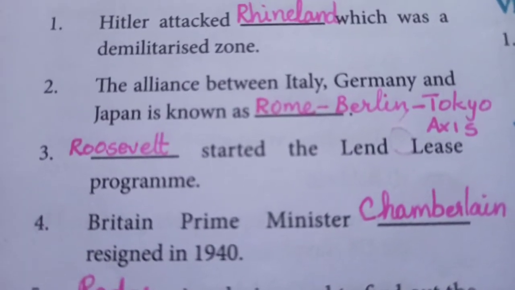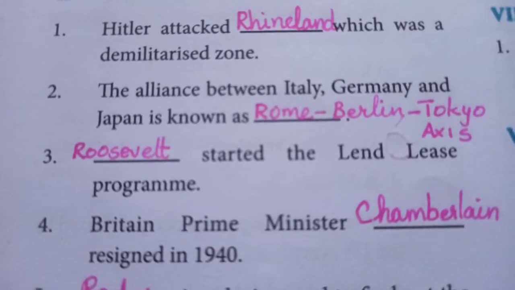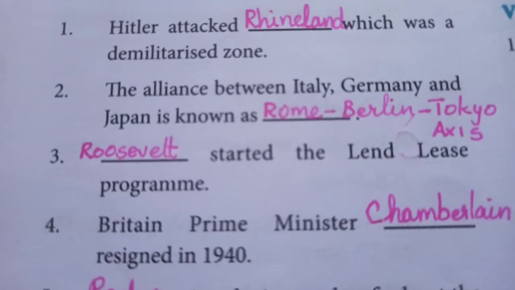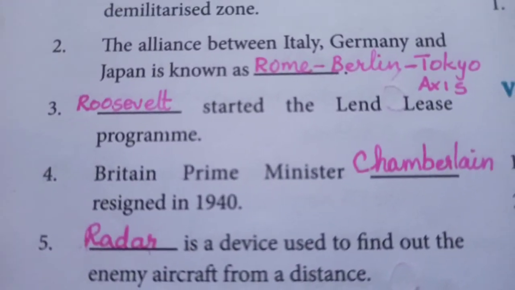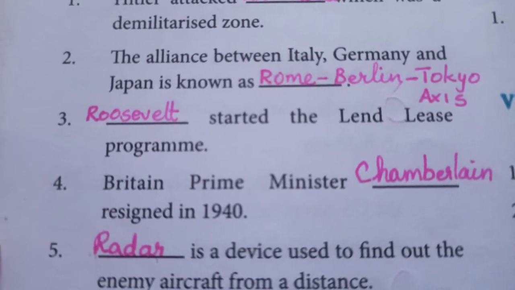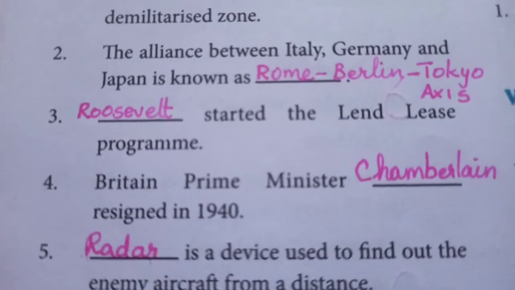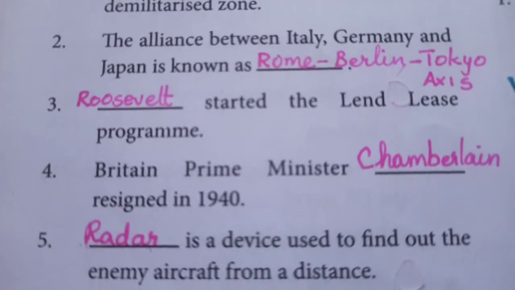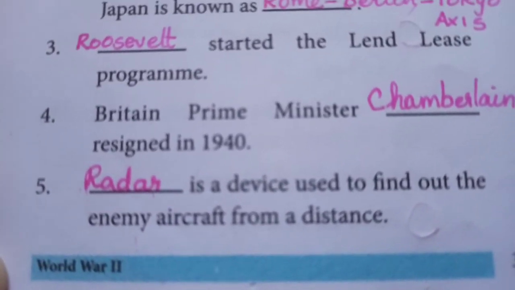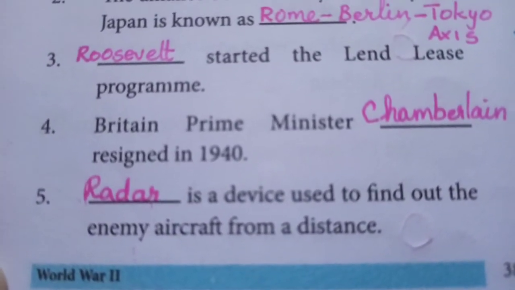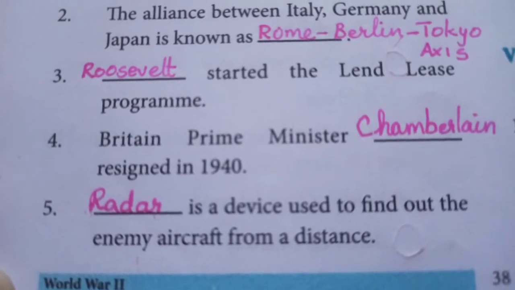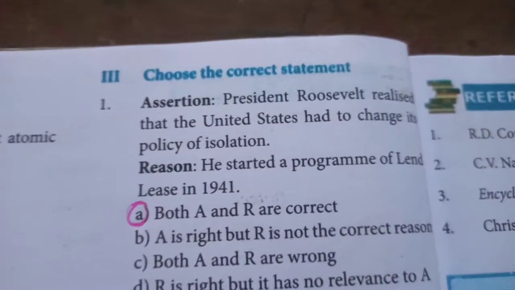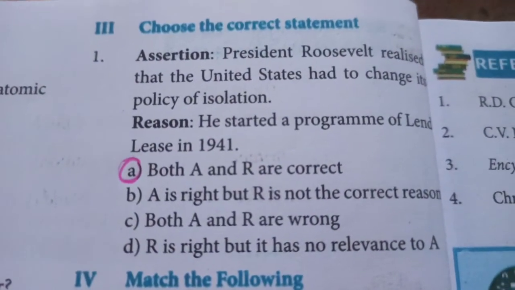Third question, dash started the Lend-Lease program? Roosevelt. Fourth one, Britain Prime Minister dash resigned in 1940. Answer is Chamberlain. Fifth one, dash is a device used to find out the enemy aircraft from a distance. Answer is radar.